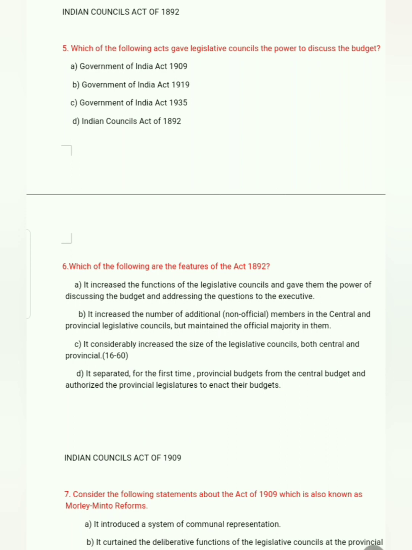Which of the following acts gave the Legislative Council the powers to discuss the budget? That is 1892. Which of the following acts gave legislative power?